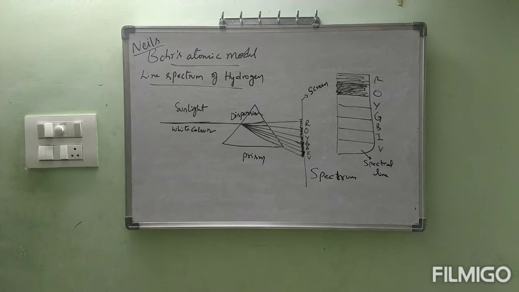Once again, I am repeating. What is this process? Sunlight, a single white color, is split into 7 colors. The process of splitting that single color into 7 colors is called dispersion. Actually, that is more than 2 colors. Whenever a single color splits into more than two colors, the process is called dispersion.